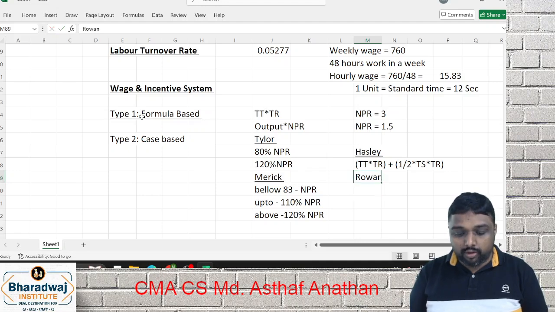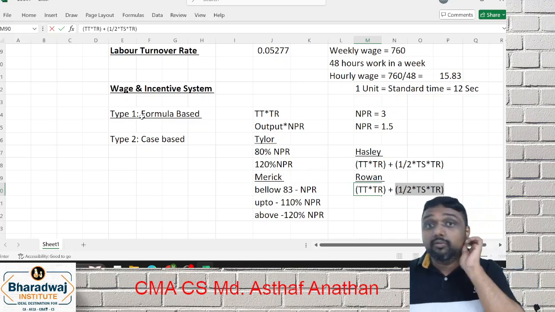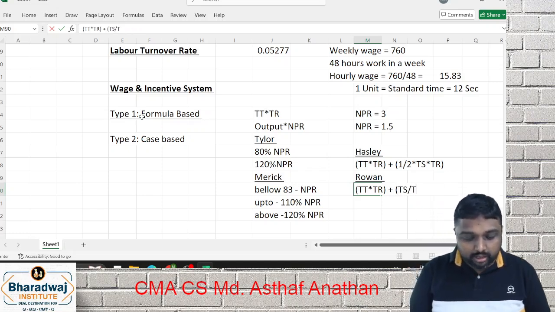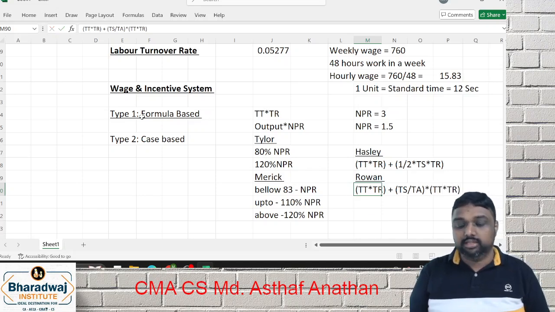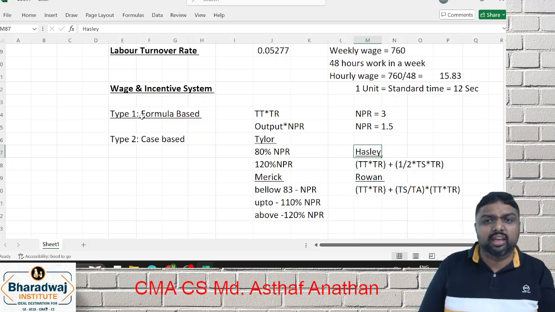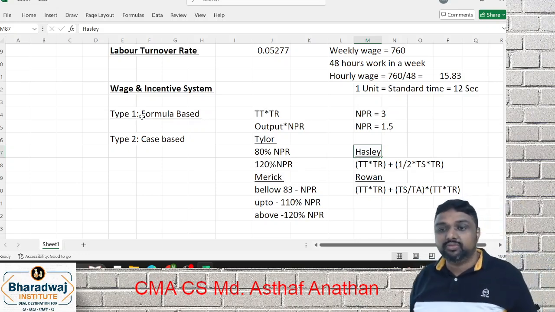If you go for the Rowan rate, time taken into time rate, the wage is the same, but your bonus formula will change. It is time saved by time allowed into time taken into time rate. This is how the formula works. Then Halsey has sub-classifications and all, but those are very rarely tested in your exam. This is the main area.